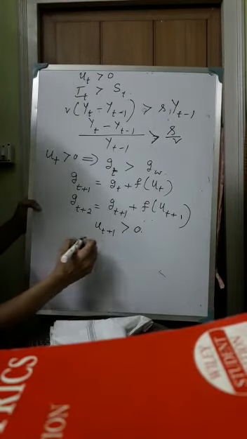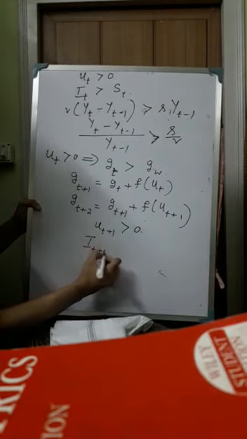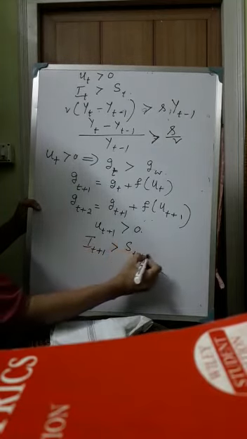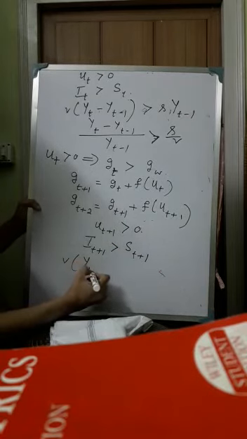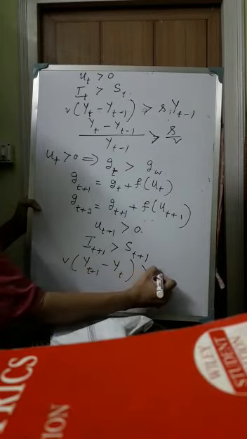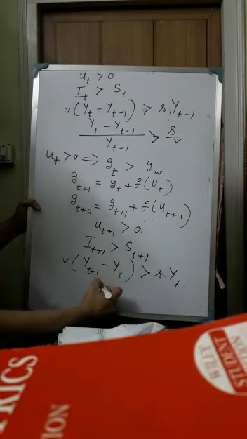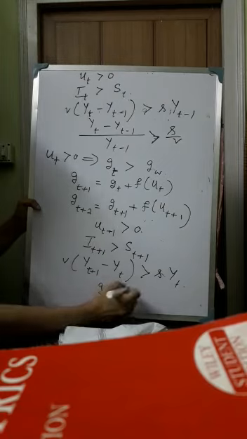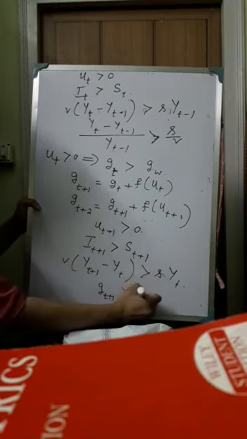And when is it greater than 0? When Ut+1 is greater than St+1. So from here we are getting v into Yt+1 minus Yt greater than s by v. So by changing the side, we can get that Gt+1, that is the actual growth rate in period t+1, is greater than s by v, which is the Warranted rate of growth, Gw.